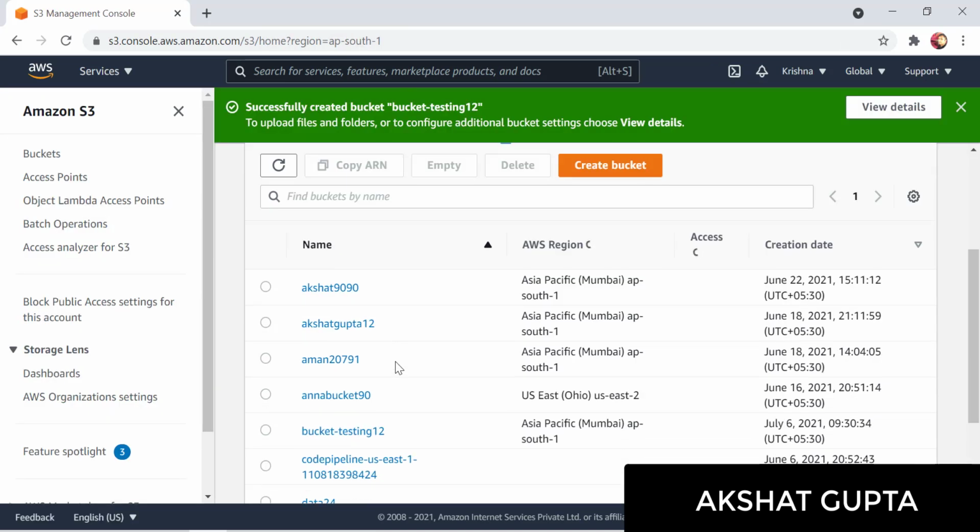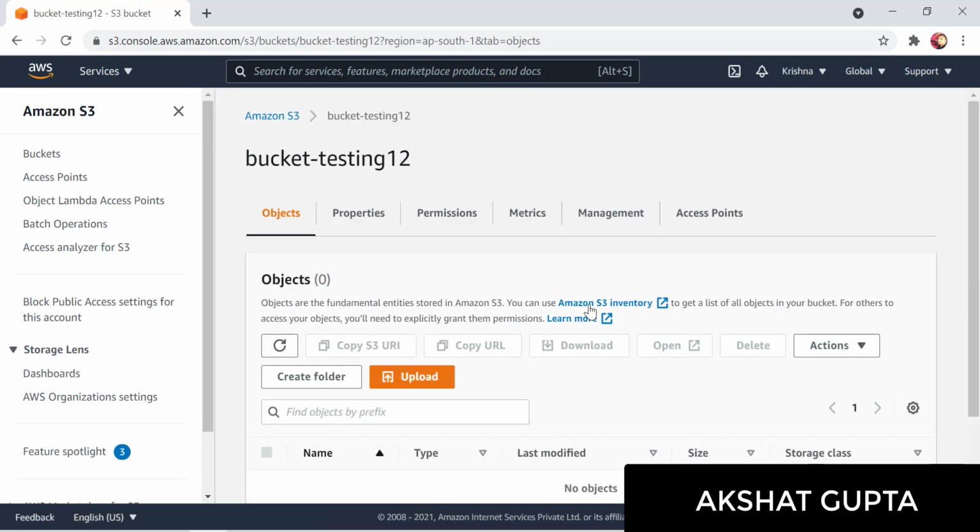Okay, so we have created a bucket with the name bucket-testing. So this is our bucket which has been created.